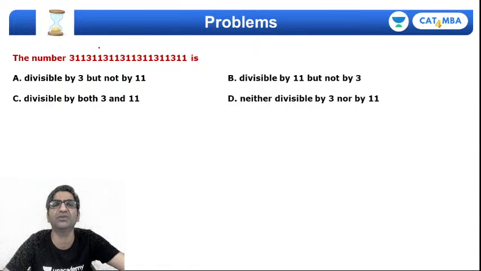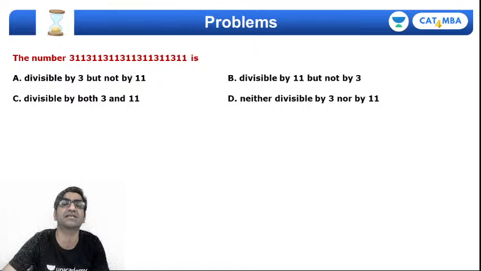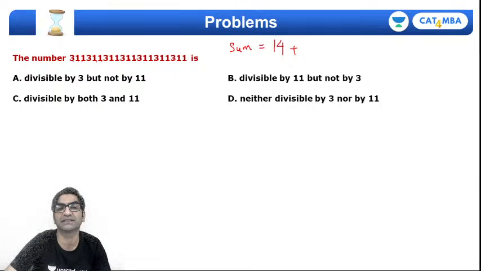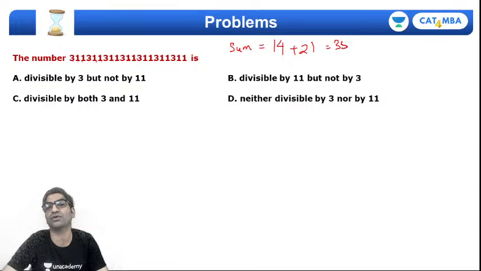So 3 का divisibility rule होता है कि सब check करें कि सब digits का sum 3 से divisible है कि नहीं. तो obviously 3 तो ignore, जितने भी 3 हैं उसको ignore कर देते हैं. Ones कितने हैं? 2 plus 2 4 plus 2 6 plus 2 8 plus 2 10 plus 2 12 plus 2 14. So basically I have 14 ones, the sum will be 14, and then the rest are 3s, right? 1, 2, 3, 4, 5, 6, 7. There are 7 3s. That's a total of 21. So clearly I'm getting a total of 35, which means it's not divisible by 3.